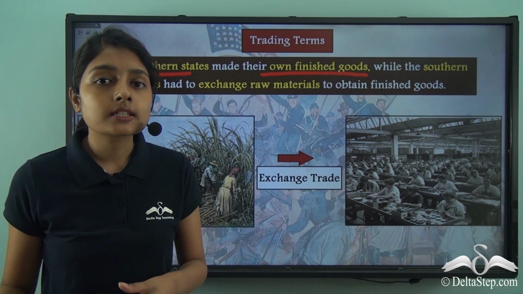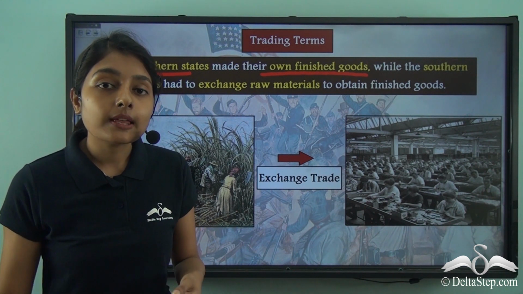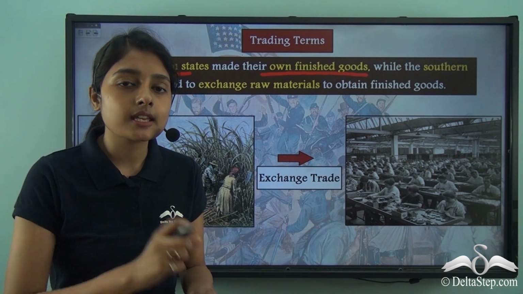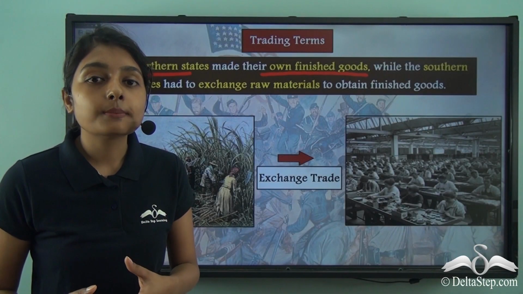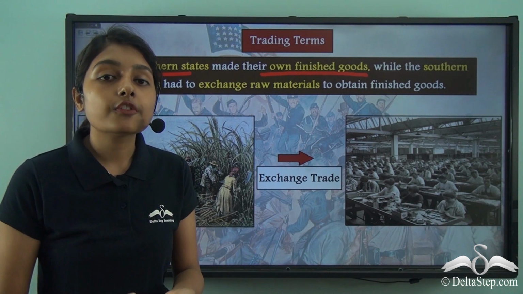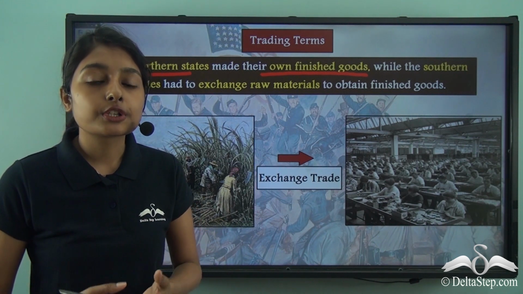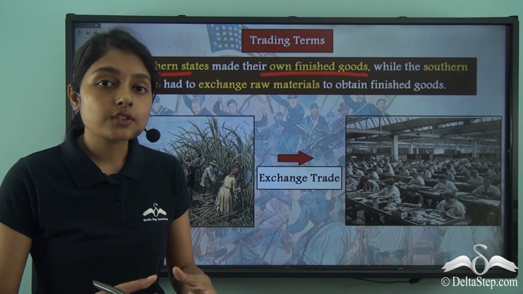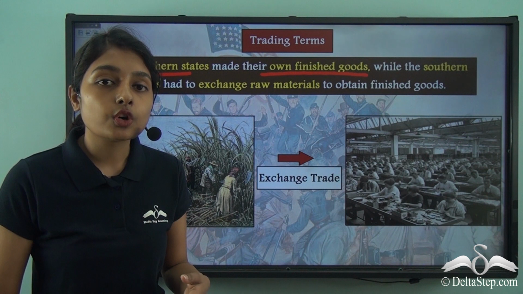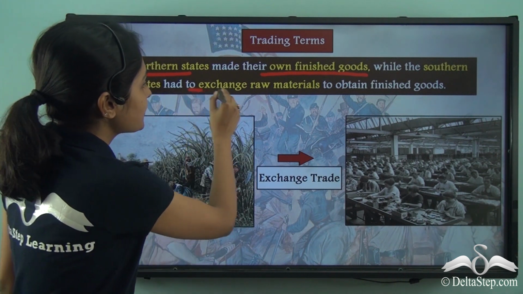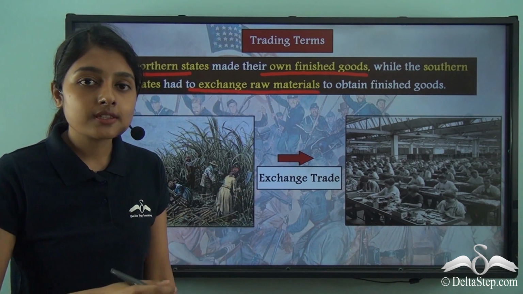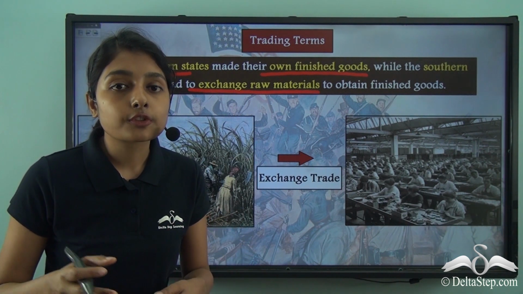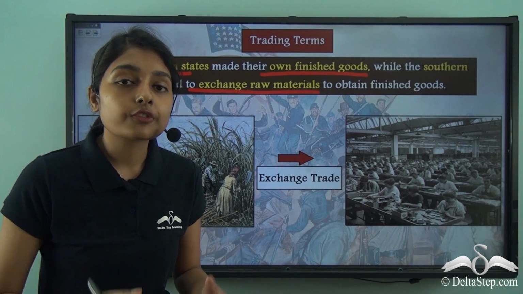But on the other hand, the developmental impact of the Industrial Revolution did not reach the southern states, which is why they largely remained as the producers of raw materials. They were producing cotton, sugarcane, tobacco, and these raw materials were being exchanged with the northern states so that they could now produce goods out of those and trade those goods out of the country.